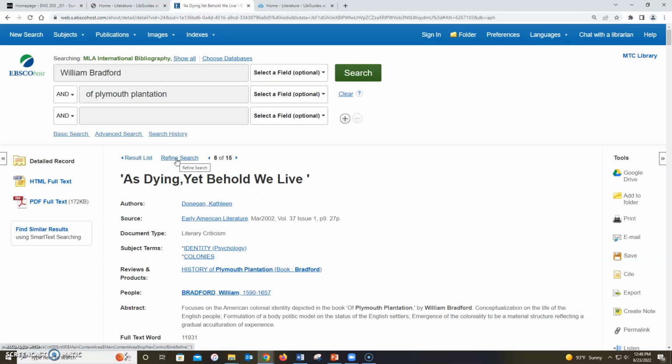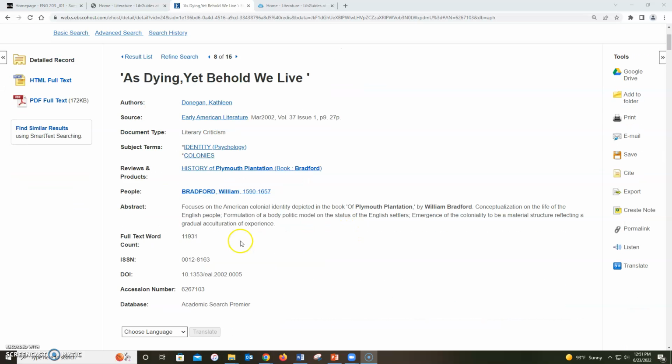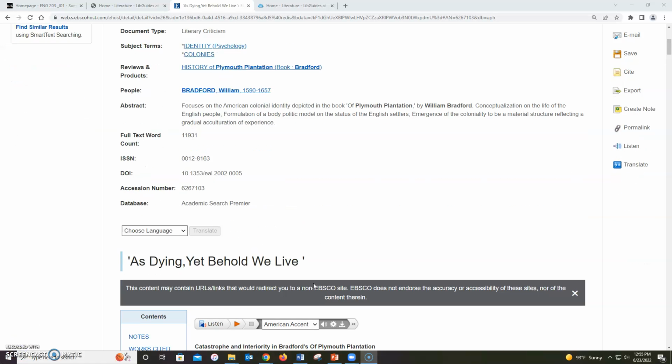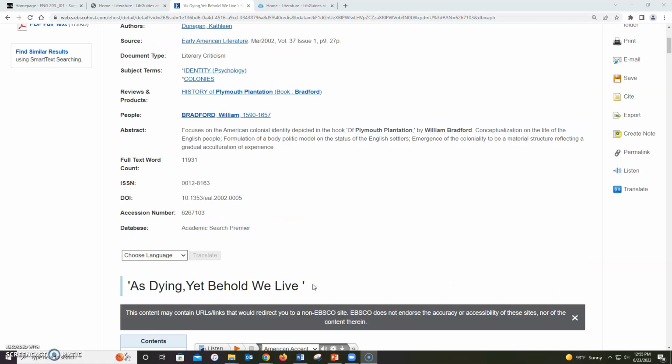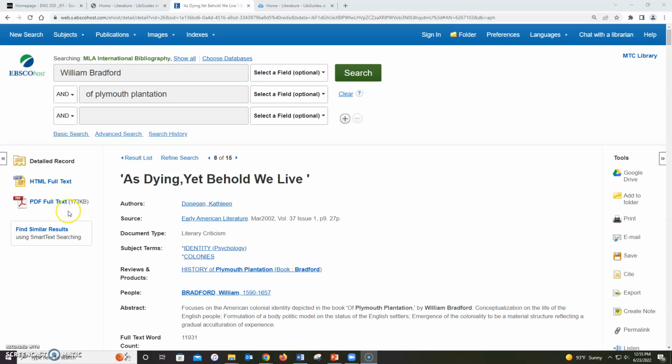When you click on the title of an article, you will be taken to a page that has information about the source, the title of the article, the author or authors, the journal it is published in, the date of publication, volume and issue number, and pages. There's also a brief abstract, which is a summary of the source that will let you know whether or not the source may be worth reading. If there's an HTML version of the article, it will usually follow this information. If there's a PDF version, the link for it will be on the left-hand side.